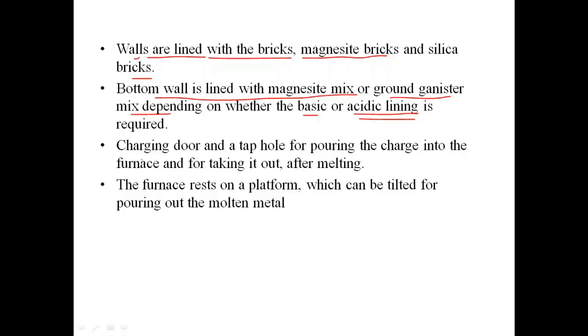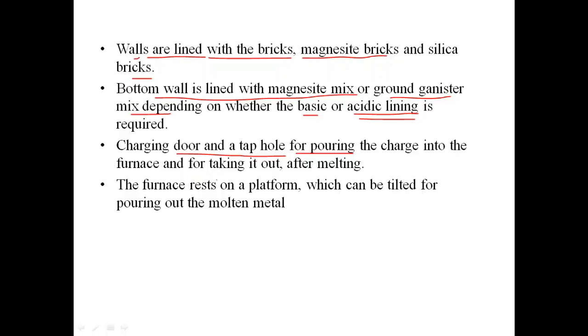Next we have a door, as I told you. For pouring of the charge, we want a door and a tap. There should be a door and a tap hole through which we can pour the charge into it, and after melting we will take out the charge from it, right. The size of charging doors and tap holes must be small, because if it is a larger size, then heat will be liberated through that also. There will be heat loss. To reduce that heat loss, we go for a smaller size of door and tap holes.